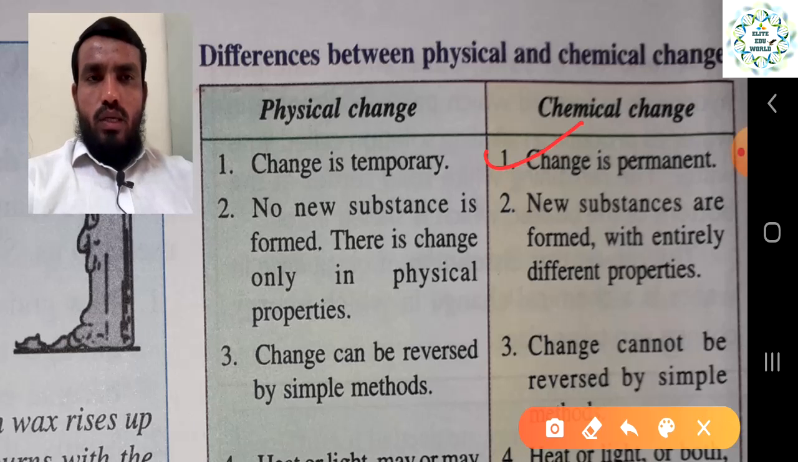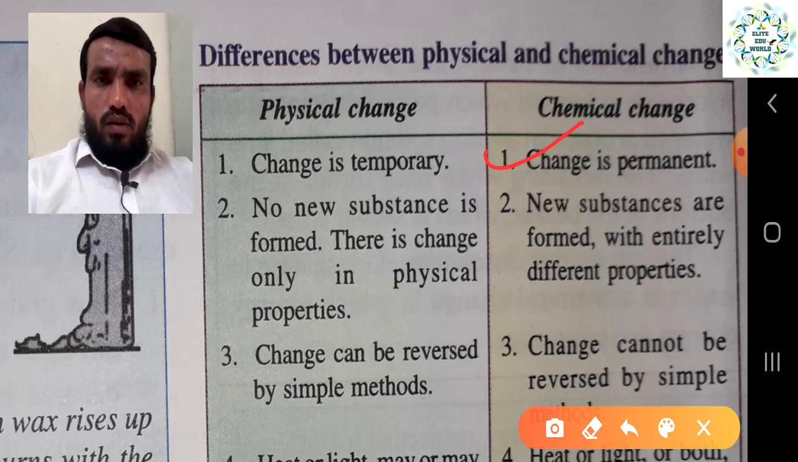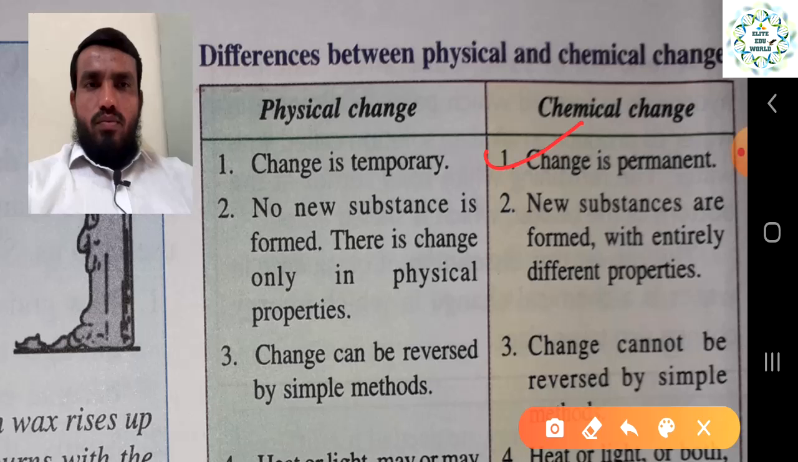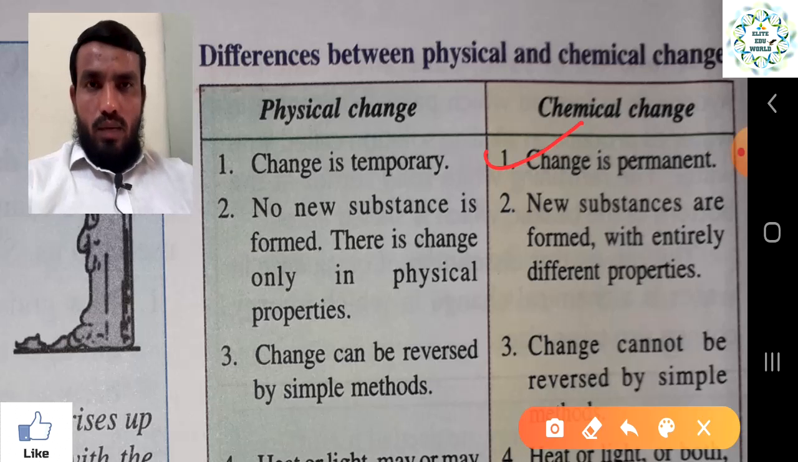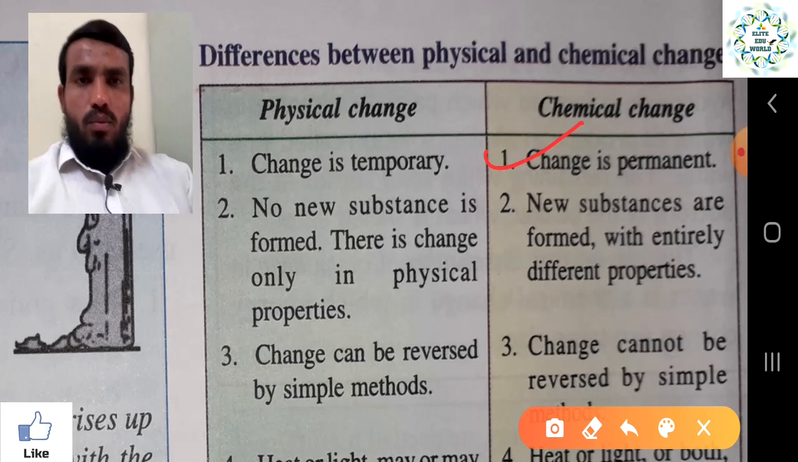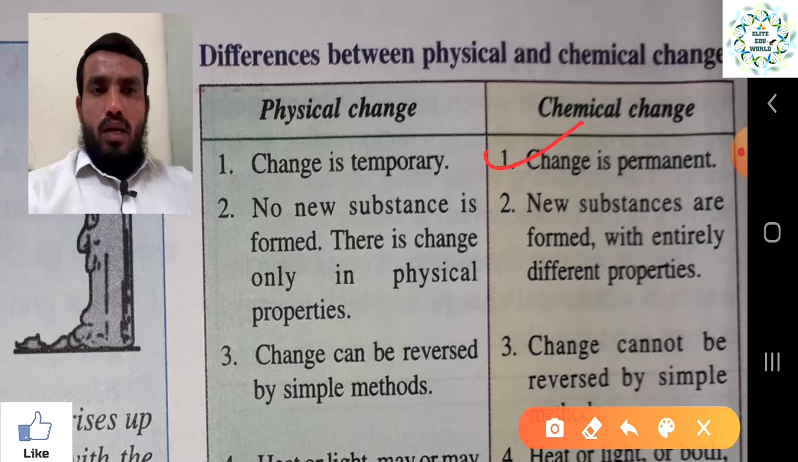A new substance is not going to be formed, only the state of the product will change, whether it is changing from solid to liquid or liquid to gas. There is a change only in a physical property. The physical property is changing, but the chemical properties are going to be the same. Only the substance goes from one state to another.